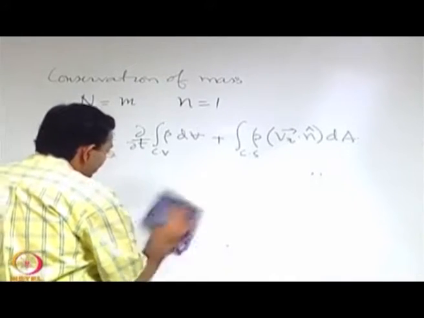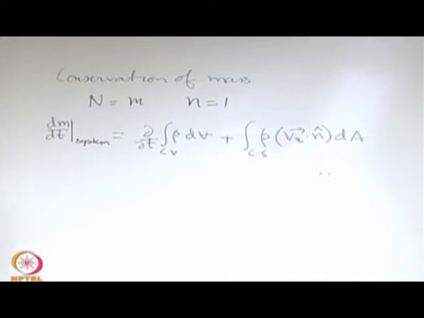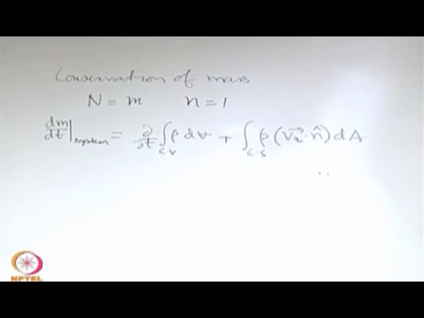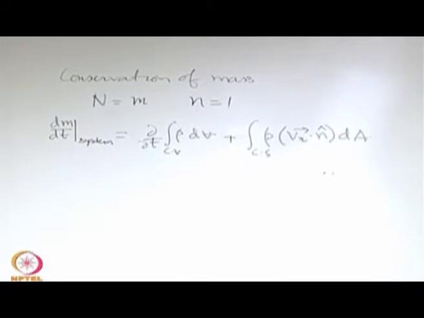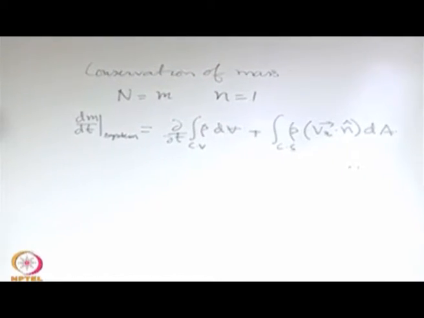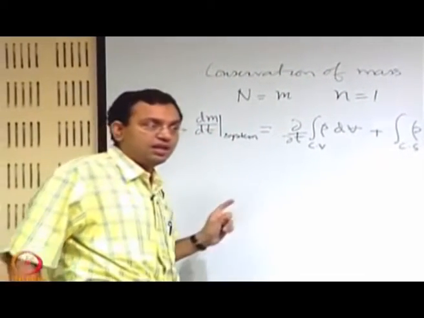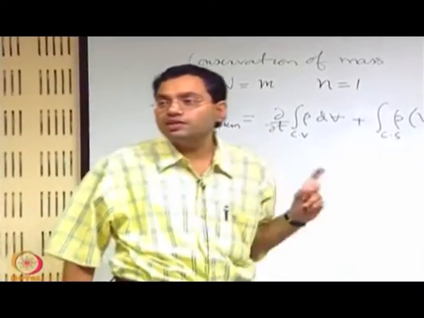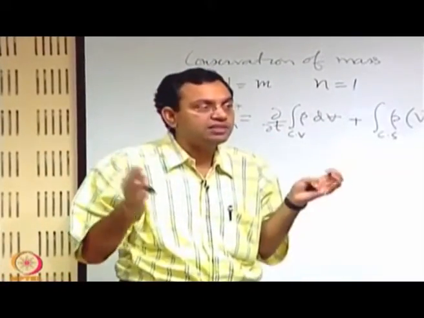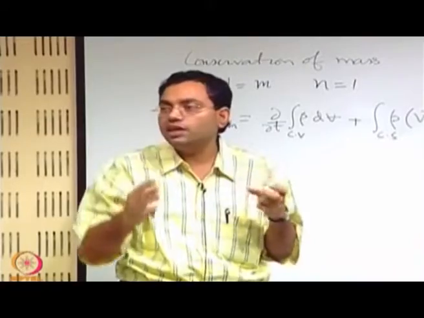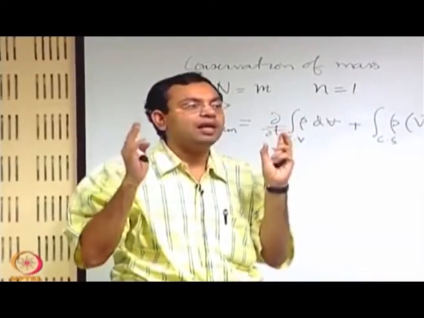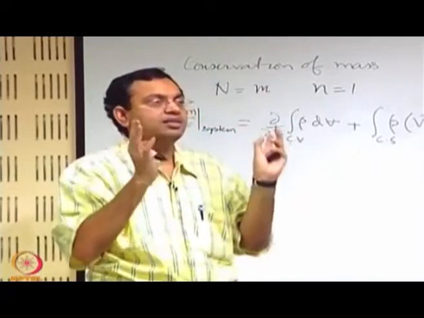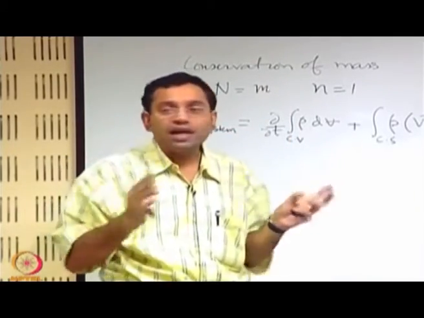Now look into the left hand side. Left hand side represents the time rate of change of mass of a system. What is the definition of a system? A system by definition is of fixed mass and identity. So, the mass of the system does not change. Mass within the control volume changes because something across the control volume is entering and leaving, but when you are considering the system, it is a conceptual paradigm that you are considering all the mass which comes into your analysis, and that does not change.